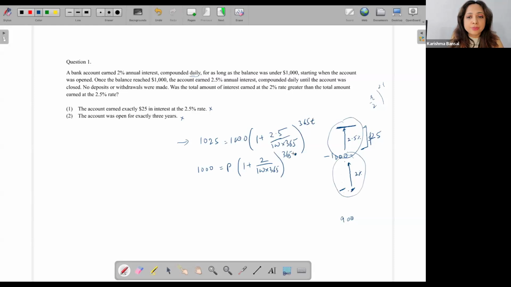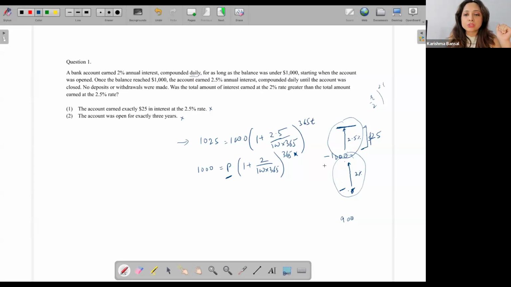This value is defined for me, into whatever this time is defined for me, which means I again have only one unknown over here, which is P, and I'll get the value of the interest that I earned. If I know the principal that I start out with over here, I'll get the amount of interest that I earned, and because of which helped me reach 1000, right? So essentially, it seems that with both the statements available to us, both the things are defined. Yeah. All right.